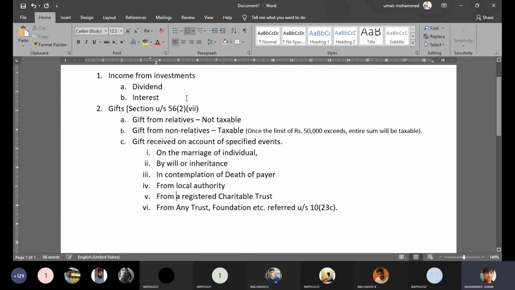So first, on the occasion of marriage of an individual. Any gift received by an individual during his marriage, irrespective of the amount of the gift, irrespective of the nature of the gift, is fully exempt. So for gifts received during marriage, it doesn't matter from whom, whether relative or non-relative, any gift received on the occasion of marriage is not taxable.